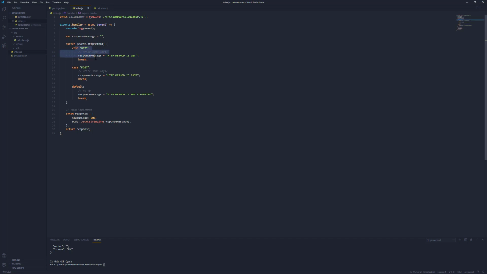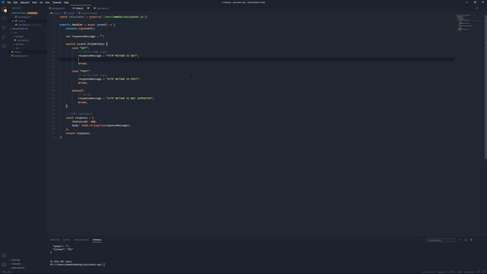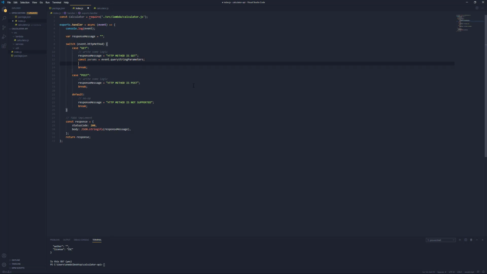Now let's just focus on our GET HTTP method case for now. What we want to do is get the x and y from our query parameters. So we can say const params is equal to event.queryStringParameters. The next thing we want to do is actually build out this response message.